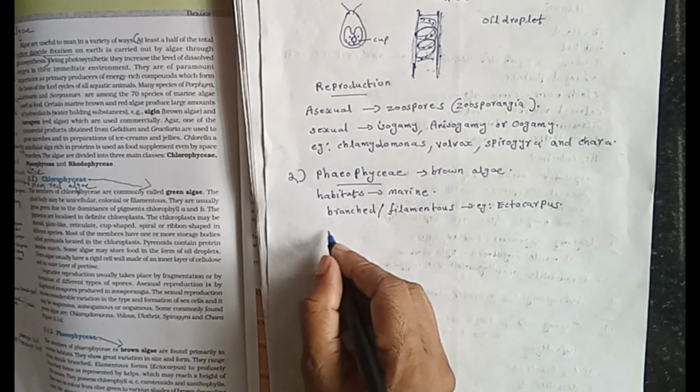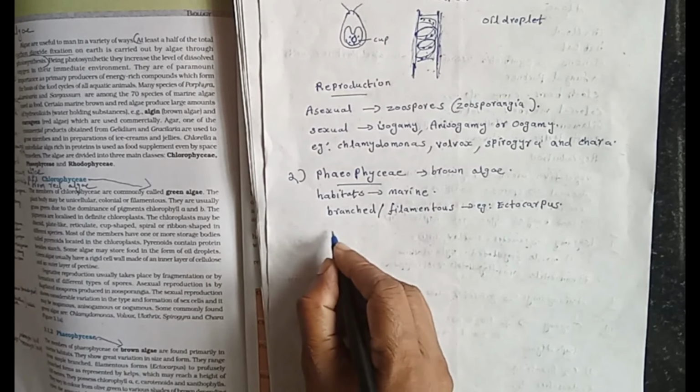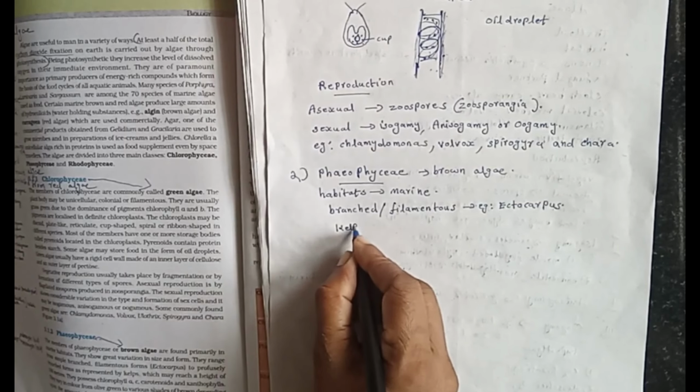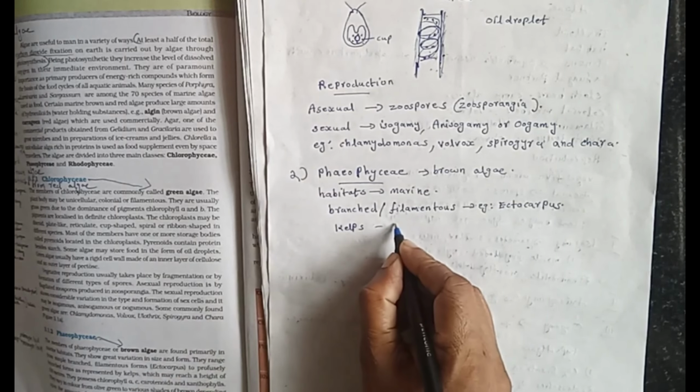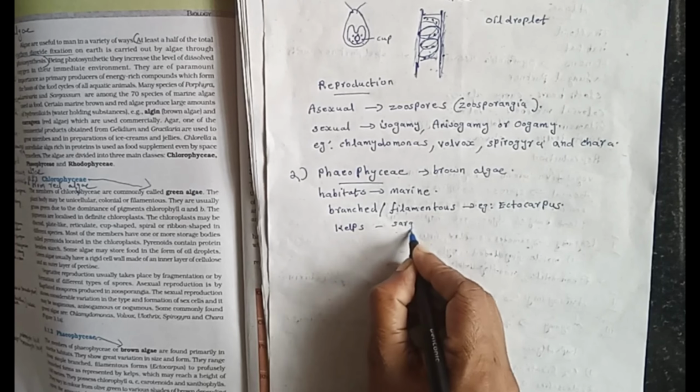Then giant kelps. Kelps look like large trees. They are usually seen in marine habitat, and may reach a height of 100 meters. Example, Sargassum.